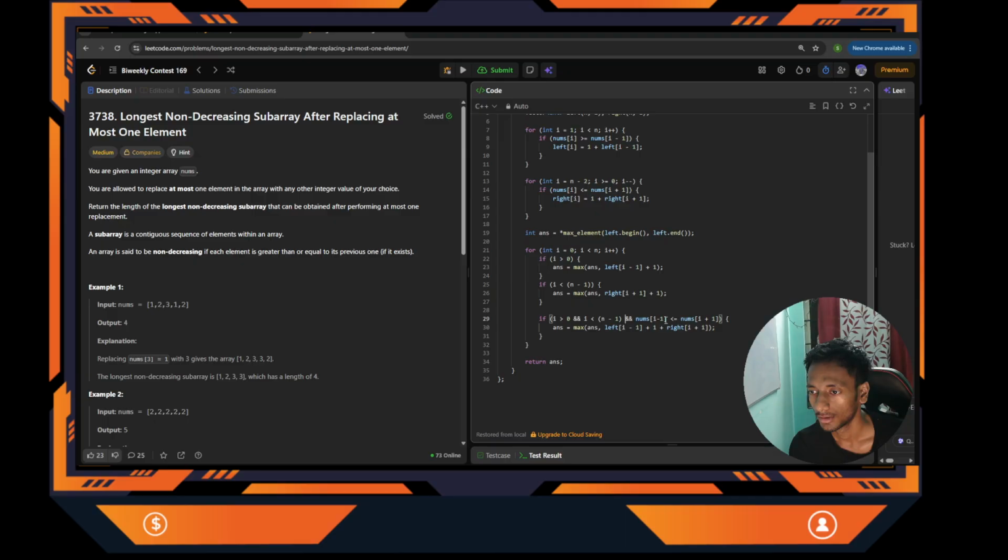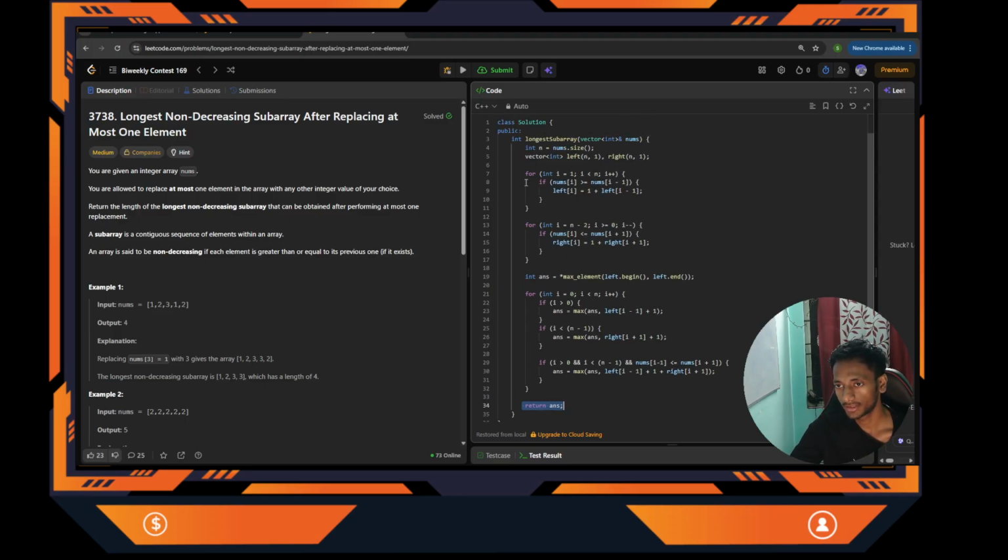nums of i minus 1 should be less than or equal to nums of i plus 1. Then I can only merge, so this is the only condition. And what is the length of that? For that, left of i minus 1: from the left vector, I can easily find the length of the subarray ending at i minus 1, and from the right vector, the length of the subarray starting at i plus 1, and plus 1. Got it? So I'll take the maximum value and store it into the answer. Ultimately, after checking all x, I'll return the answer: the maximum length I got. I hope this is clear.